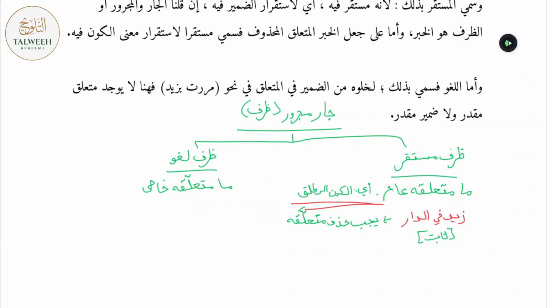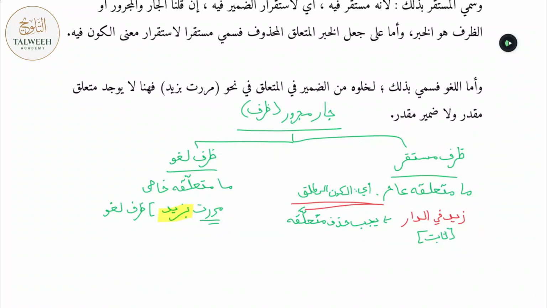Okay, so for example, marartu bi Zaid. I passed by Zaid. This bi Zaid over here is connecting to marartu, and bi Zaid in this scenario is a Ẓarf Laghw. Why is it a Ẓarf Laghw? Because the muta'allaq, that word which is connecting to, is not just mere existence. Marra means to pass by something. There's something beyond mere existence. It's mere existence plus the act of passing by something. And therefore, bi Zaid, which is connecting to marartu, will be referred to as a Ẓarf Laghw.